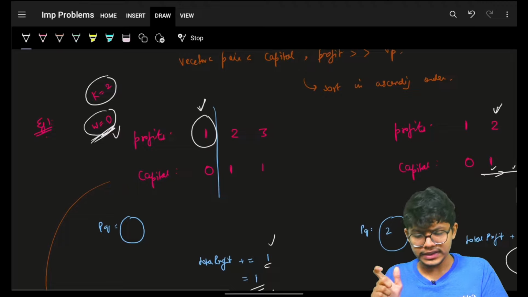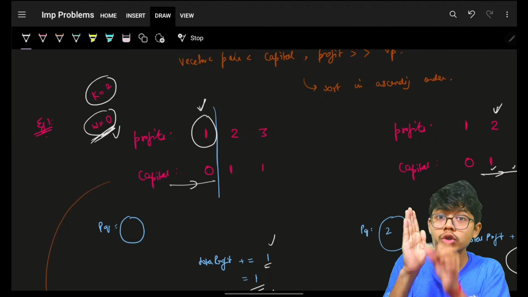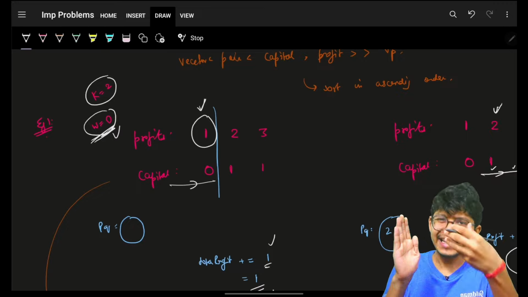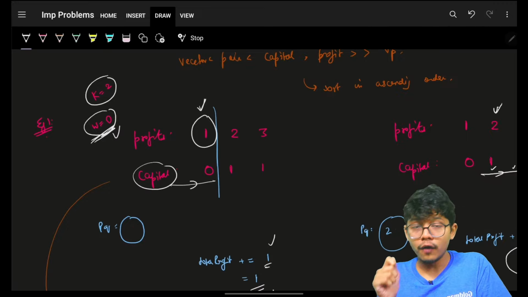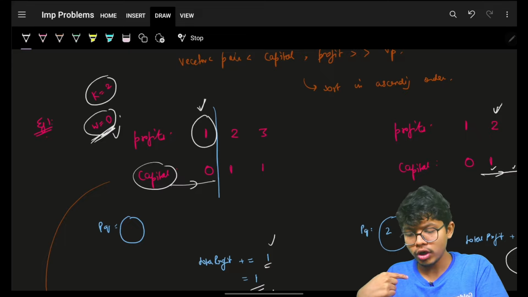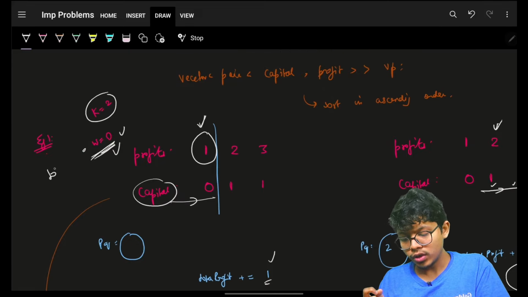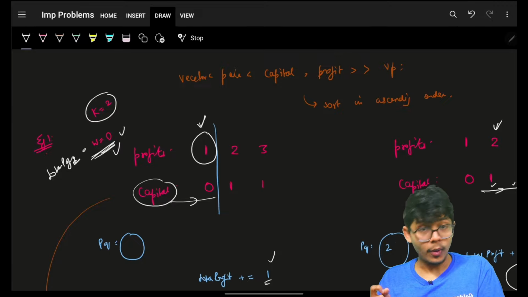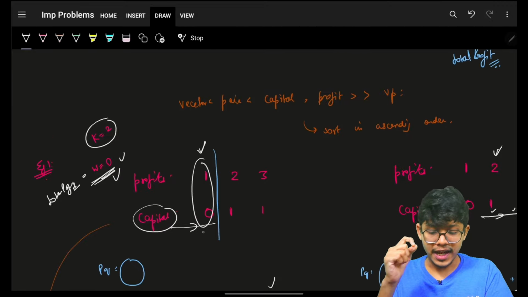First, very obvious thing that you will have to iterate and push all those projects' profits in your priority queue whose capital of i is less than or equal to your current total profit. So I will represent that as my total profit. Now I told you have to firstly make a pair so that they remain together and sort them.